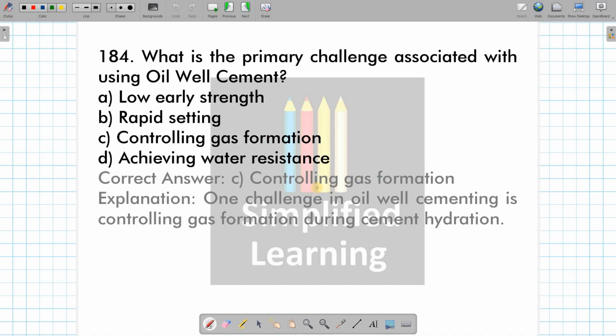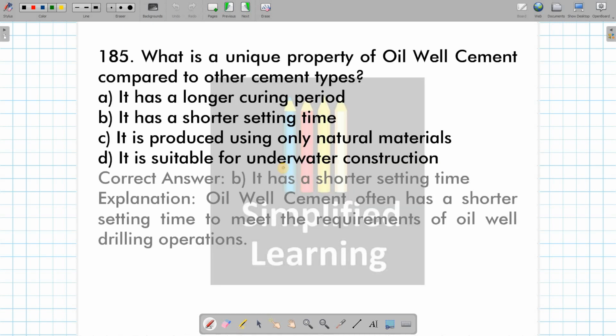What are the primary challenges associated with using oil well cement? Controlling the gas formation is a problem with oil well cement. What is the unique property of oil well cement compared to other cement types? It has shorter setting time. Okay, it sets early.